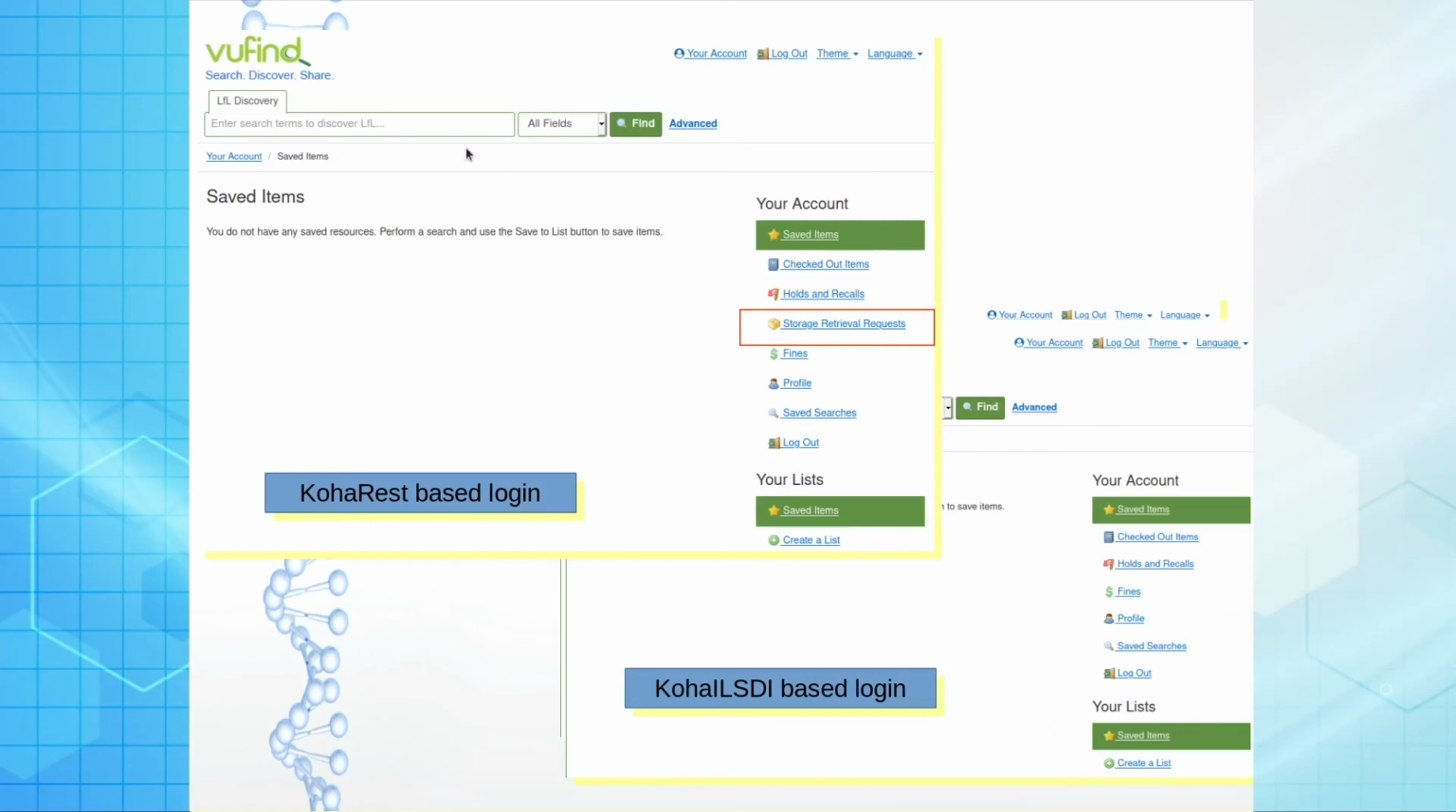And inside the system, when they log on, this is the REST based login. It can give them different OPAC functionalities: checked out items, holds and recalls, storage and retrieval requests, fine calculation, profile update, and so on. And this is the ILS DI based login. So you can see the Koha REST based interface or protocol is much more beneficial. Lots of new services it may include.